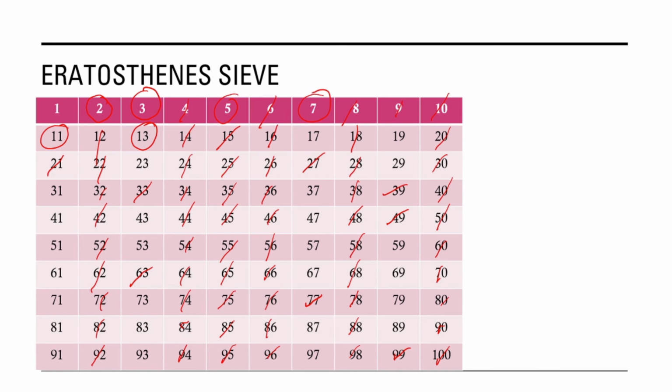So this is a way in which we can find out all the prime numbers from a given set of numbers. It was devised by the Greek mathematician Eratosthenes, and he developed this method, the Sieve of Eratosthenes.